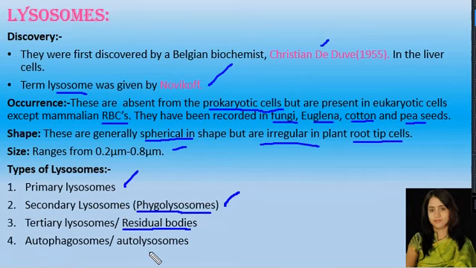So remember, there are 4 types of lysosomes. This is additional information: the 4 types are the primary lysosome, secondary lysosomes, also known as phagolysosomes, then tertiary lysosomes, also known as residual bodies, and the fourth type is autophagosomes, also known as autolysosomes.